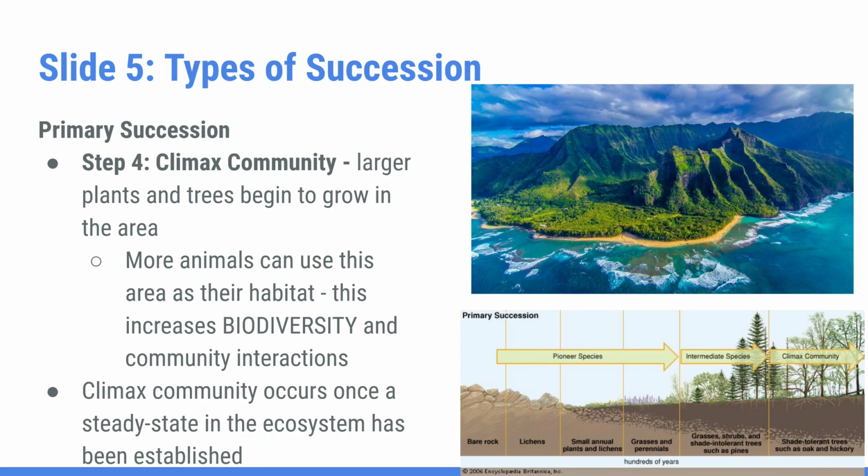So when the interaction of all living things reaches its peak, and it's stable and at its most diverse part, the succession event is said to reach its climax. And if you remember from the previous slide, this is what we call a climax community. It's kind of like the final one because the ecosystem has reached a state of permanence and is no longer progressing through any of these stages again.